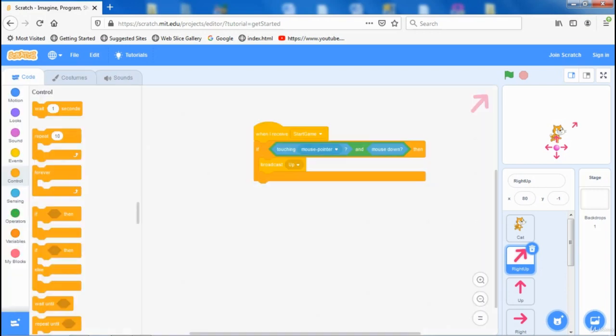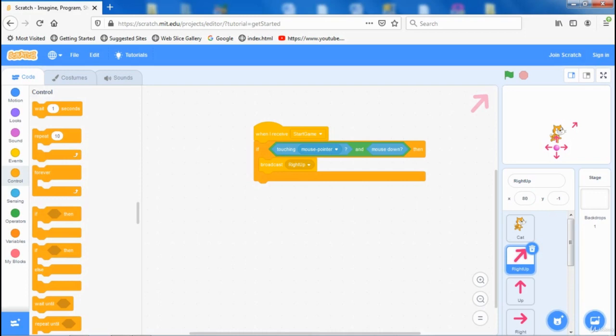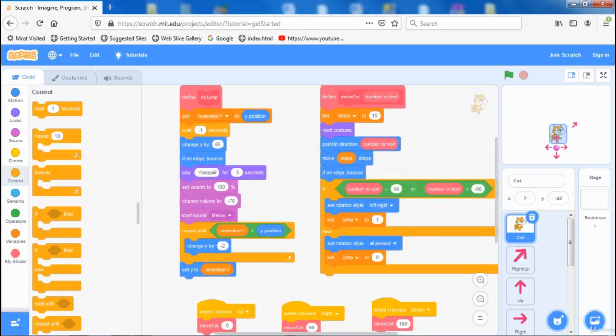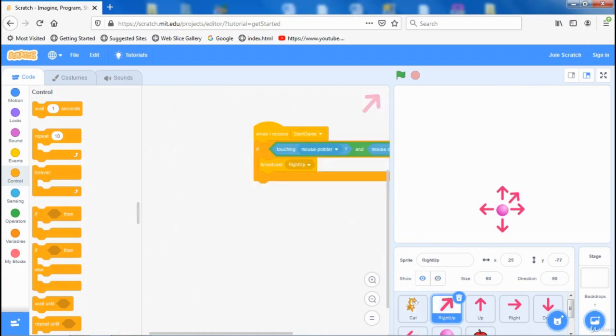So when we touch this arrow, we should broadcast message right up. Okay, and let me again hide the cat for a while. Okay, and I will drag this arrow here, so it should look like this. Okay, but I will move it here.